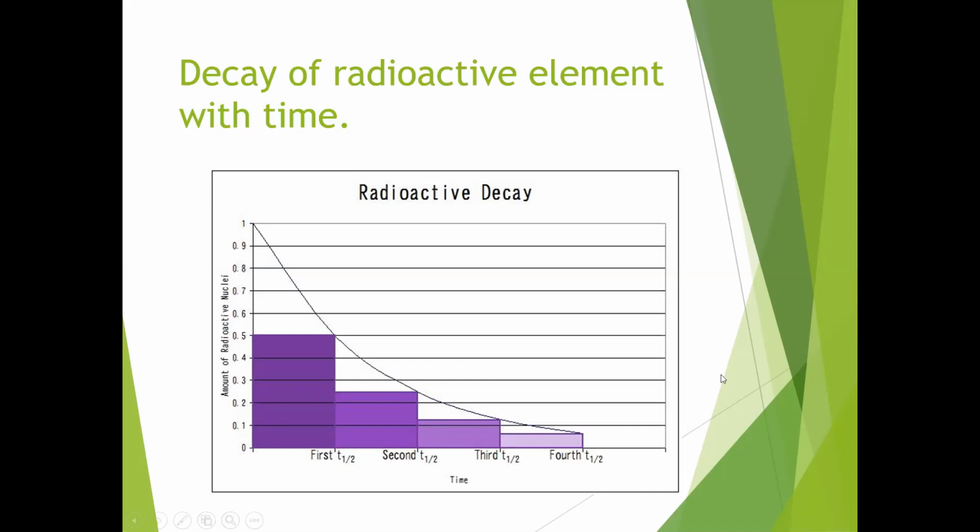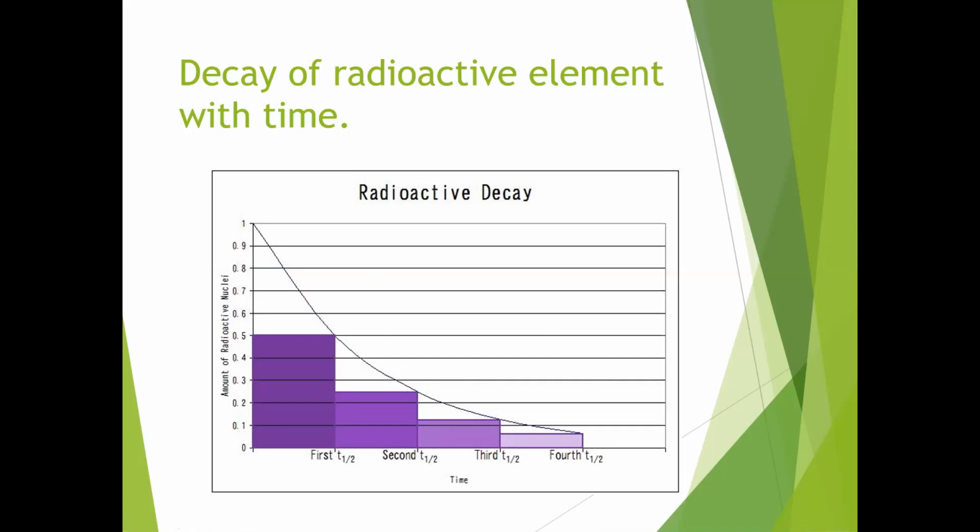Again after each half-life, half of the atoms disintegrate. Like this, the disintegration continues exponentially but never comes to zero. It is exponentially decreasing. The time taken to disintegrate half of the elements is called the half-life.